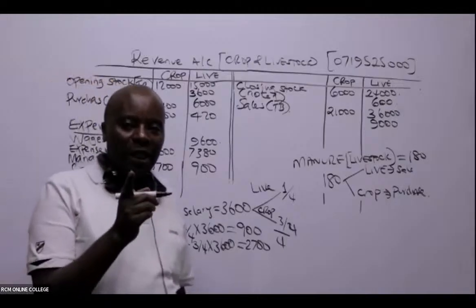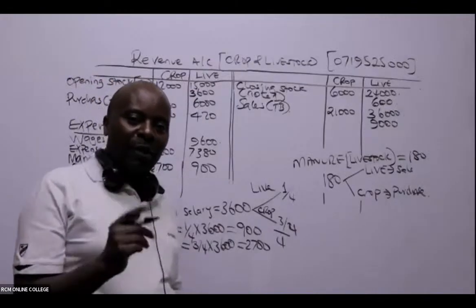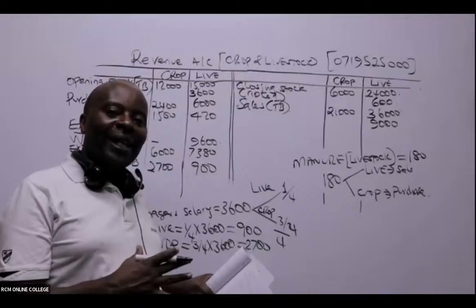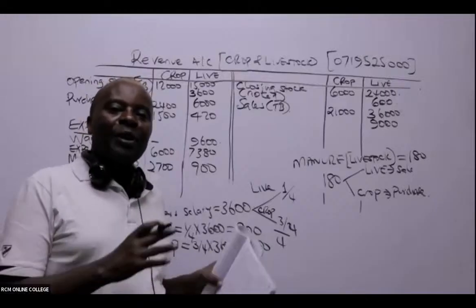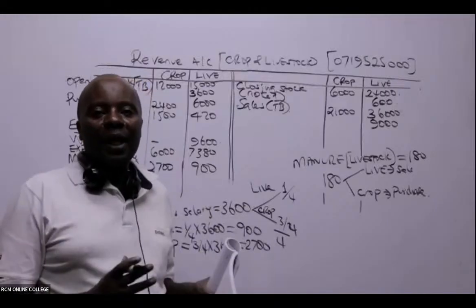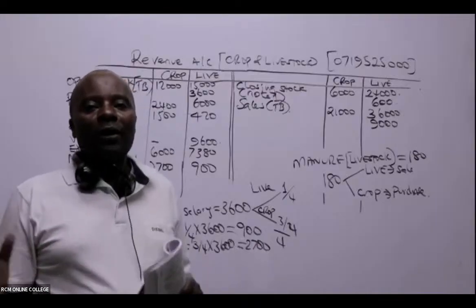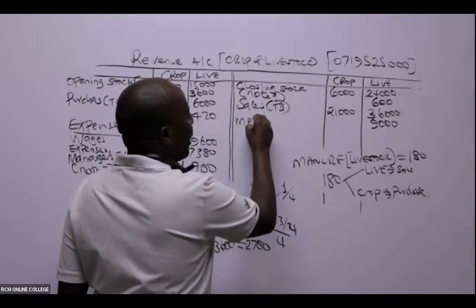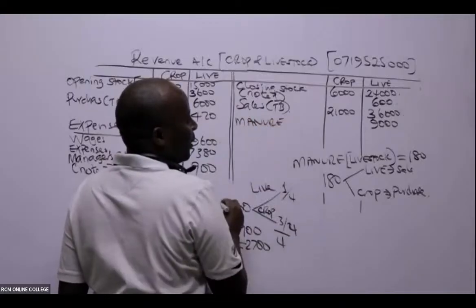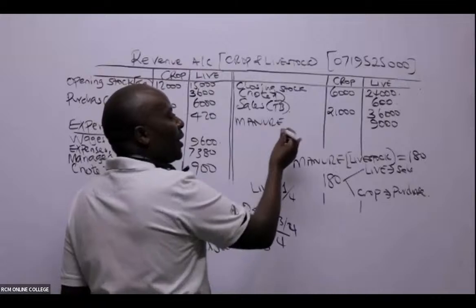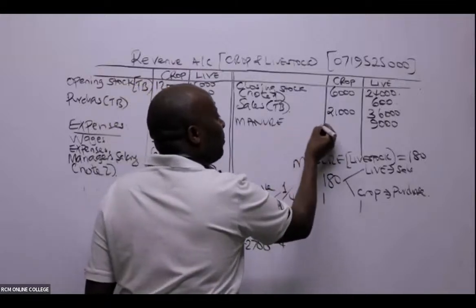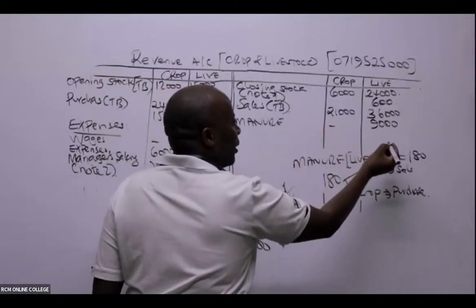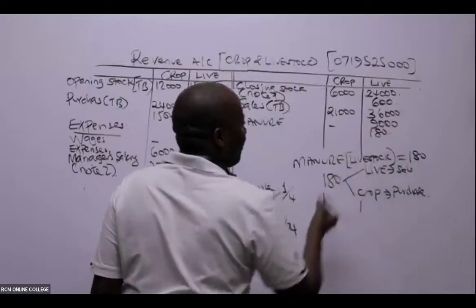Because manure is from livestock, what we get out of livestock is considered a sale in the context of livestock. So you'll come here and write manure. The department which sold is livestock. How much? 180.